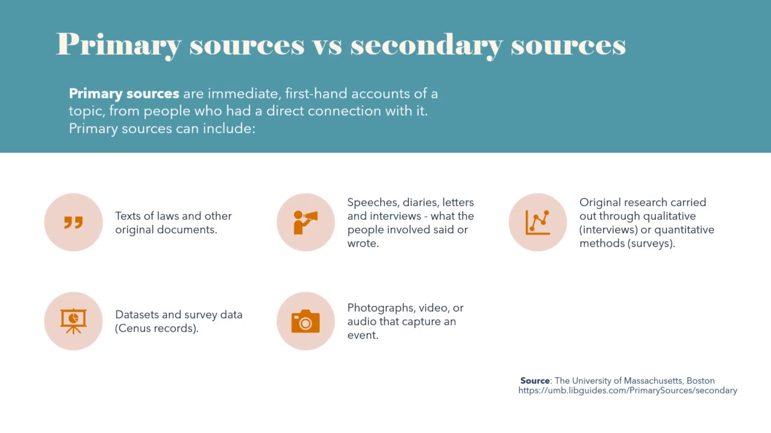Primary sources are immediate, first-hand accounts of an event from people who had a direct connection with it. Primary sources can include original documents, like speeches, diaries, letters, and interviews, different kinds of records of what the people involved said or wrote. It can include original research carried out through qualitative or quantitative methods, and data sets and survey data. And it can include photographs, video, or audio of an event.